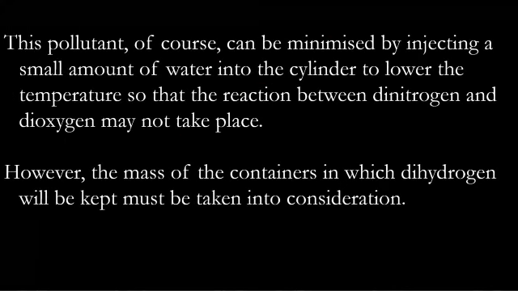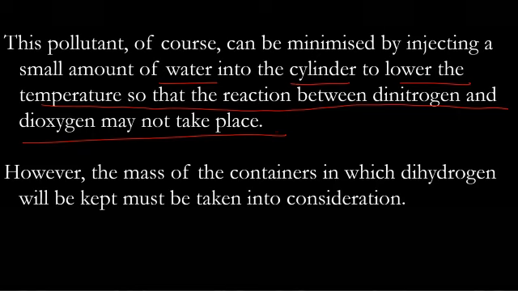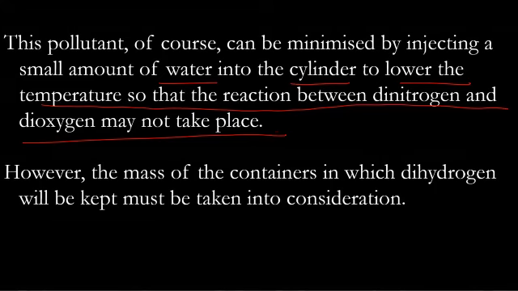This pollutant, of course, can be minimized by injecting a small amount of water into the cylinder to lower the temperature so that the reaction between dinitrogen and dioxygen may not take place. This is written as an answer. The question is asked: how can you reduce the pollution caused by nitrogen during combustion of hydrogen? You will say we can add some water so that the temperature is reduced and the reaction between dinitrogen and dioxygen will not take place.